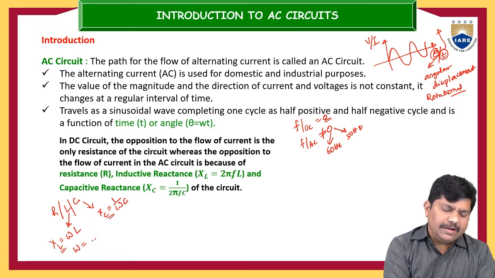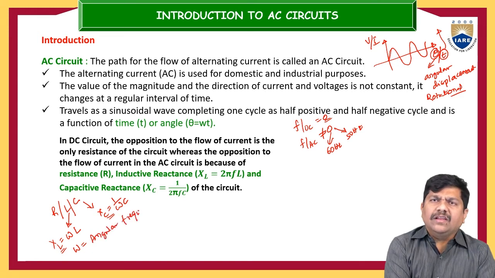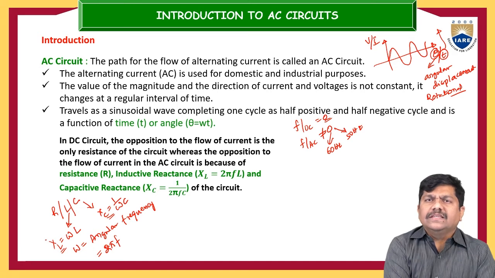Here omega is called the angular frequency, and the formula for it is 2 pi f. So the reactance of the inductor is XL equal to omega into L, where omega is 2 pi f, so XL is 2 pi f into L. So if the frequency is 0, it means for a DC supply, the reactance of the inductor and the reactance of the capacitor are zero.